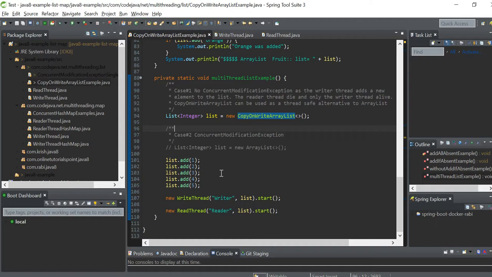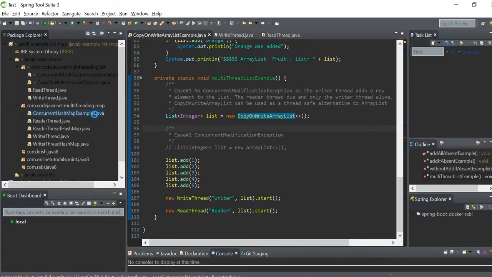For example, in JMS, where the number of subscribers is not frequently added, they are added very rarely, and it is mostly reads. Subscribers are not making write operations; it is mostly read operations on the subscriber list. So in that case we can use the CopyOnWriteArrayList.